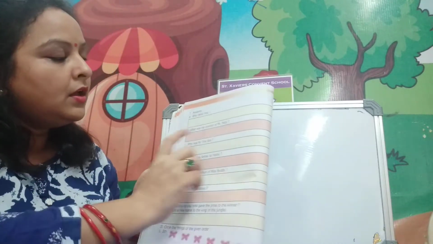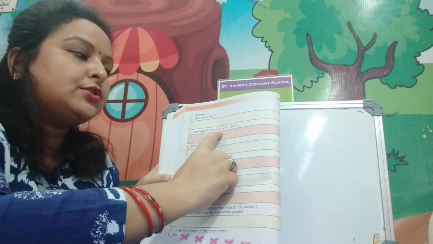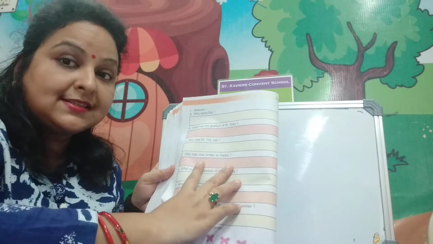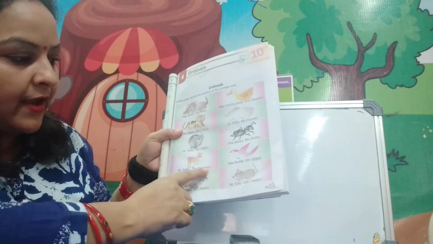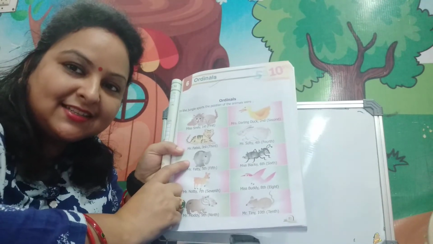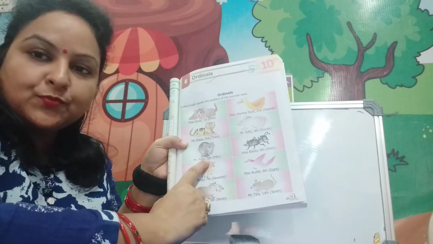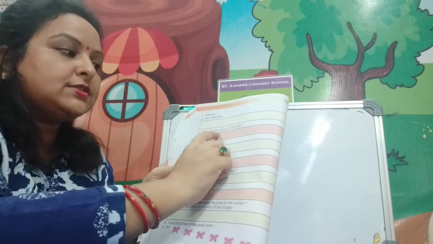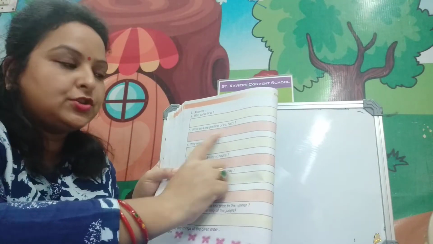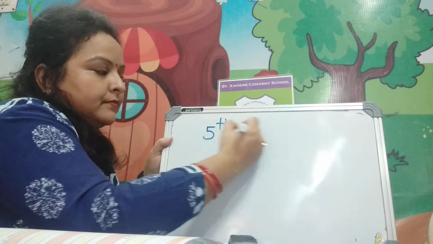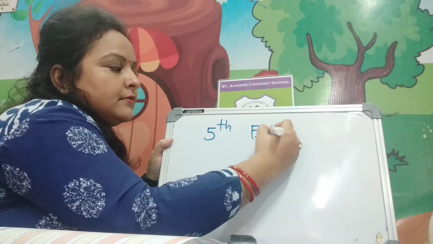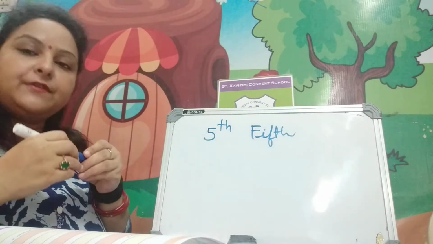Okay. Now question number second. What was the position of Mr. Fatty? Now see, where is Mr. Fatty? This is Mr. Fatty. Mr. Fatty is on fifth position. So we will write the question, what was the position of Mr. Fatty? Mr. Fatty's position is fifth position. We will write the fifth. Mr. Fatty is on fifth position.